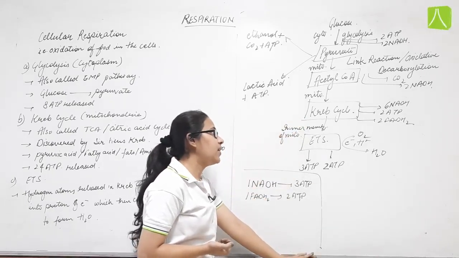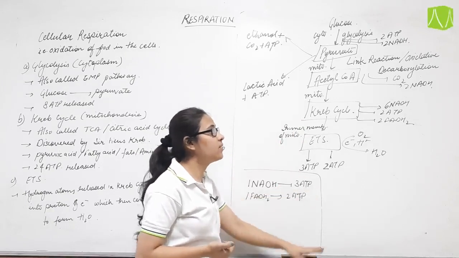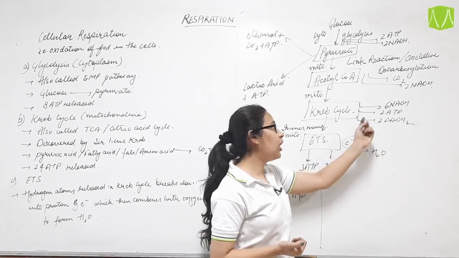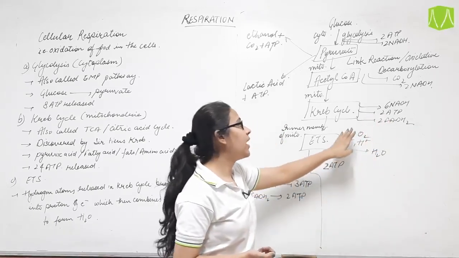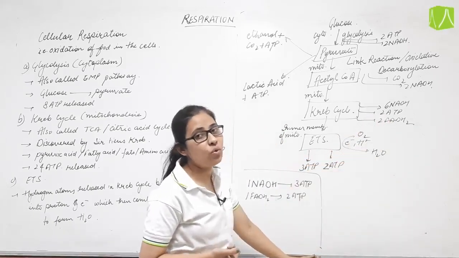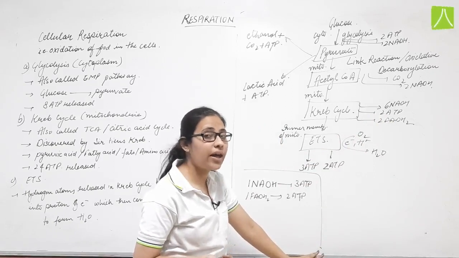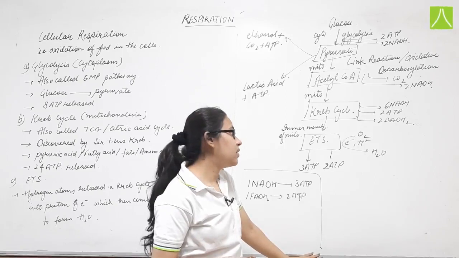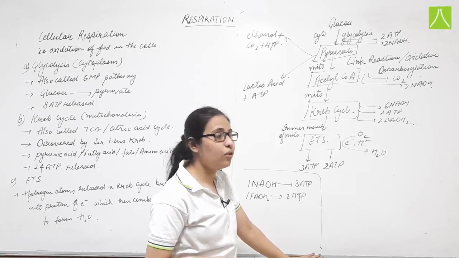In the Krebs cycle, what will happen? 6 NADH is released along with 2 ATP as well as 2 FADH2. Now what is FADH2? It is another electron carrier, the flavin adenine dinucleotide.